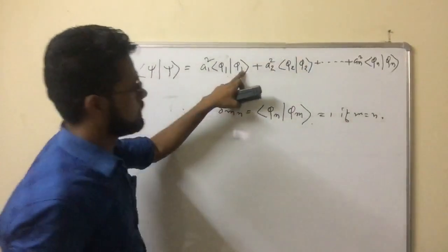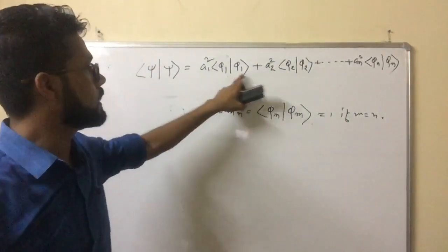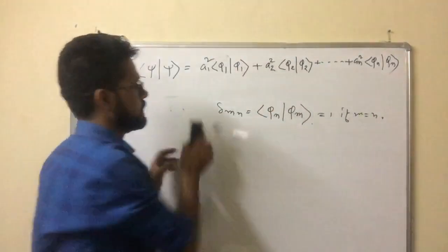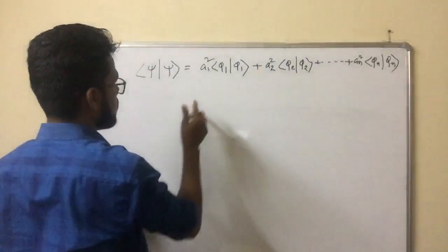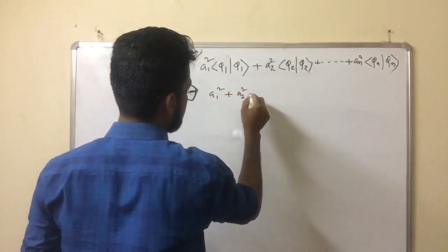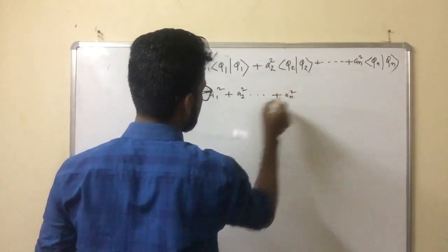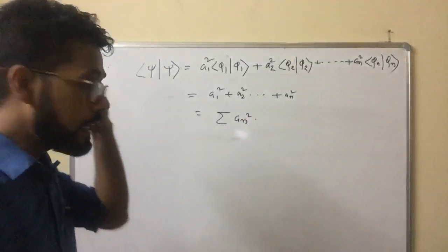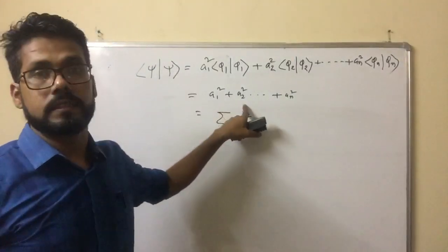So here 1, 1, 1, 1. The rest of the terms will be 0. That is why I am not going to write those terms. It will give A1 square, A2 square, dot dot dot, AN square, or simply the sum of AN square. And this is the total probability.